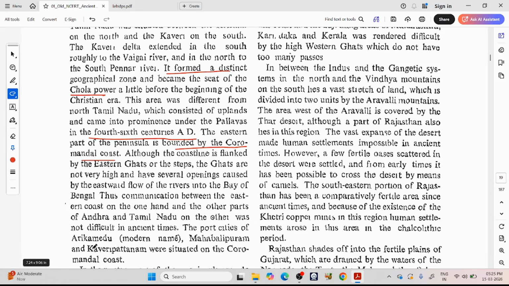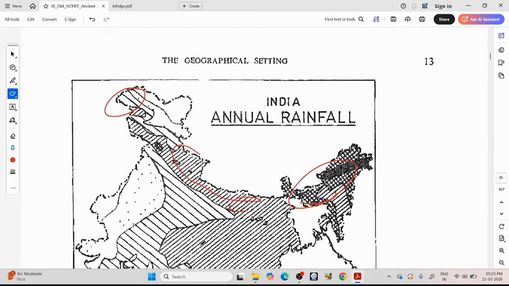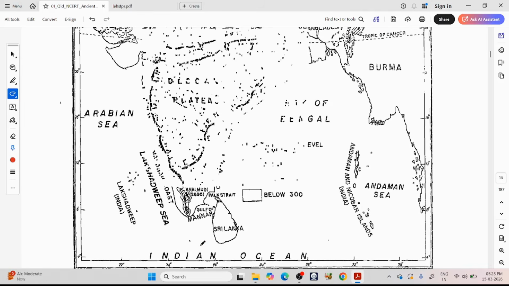The port cities of Arikamedu, Mahabalipuram, Kaveripatnam were situated on the Coromandel coast. There are many rivers like Godavari, Krishna, Kaveri.